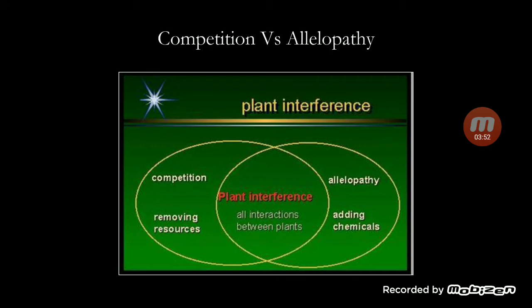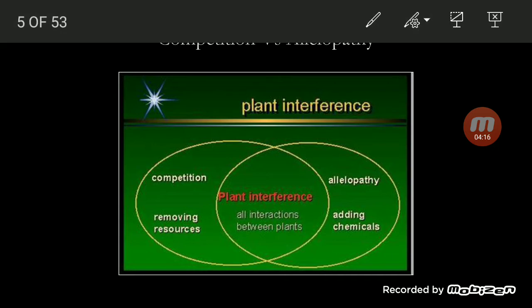Crop growth is affected by two phenomena of the weeds, one is competition and another is allelopathy. We cannot actually differentiate whether the crop is not growing because of the presence of weeds causing competition or weeds causing allelopathy. Both things are happening simultaneously. Competition means the weed is removing resources, absorbing nutrients, water and sunlight, whereas allelopathy means the weeds are releasing toxic chemicals in the soil. Both effects are responsible for the reduction in growth of the crop plant, and that is called plant interference.